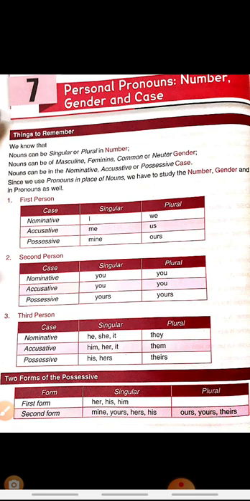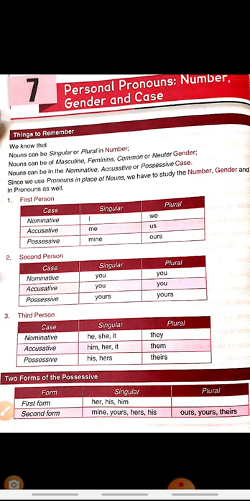In the previous chapter, I told you pronouns should agree with the noun in its number and gender. Suppose I am talking about Sita. Sita is a good girl. She is beautiful too. Here Sita is a single girl, so the pronoun should agree with its noun in its number and gender. If Sita is a girl, we are going to use the pronoun she, right? And it must be singular, right? Because Sita is a single person here.